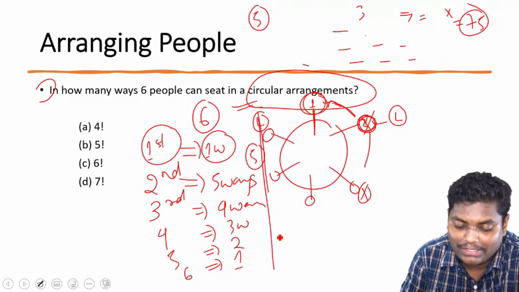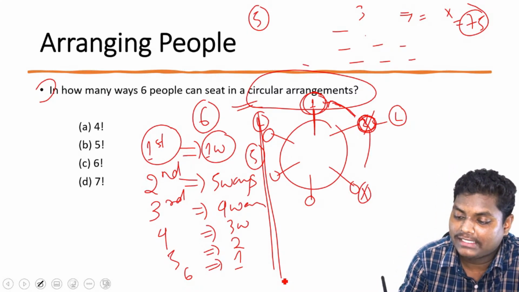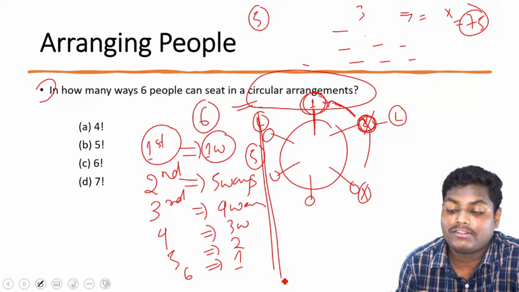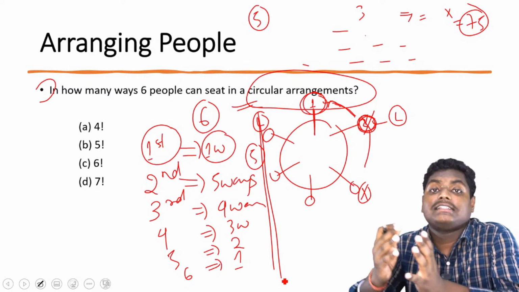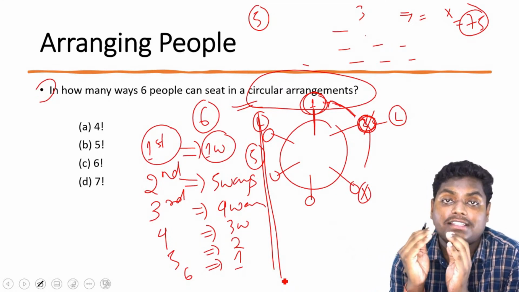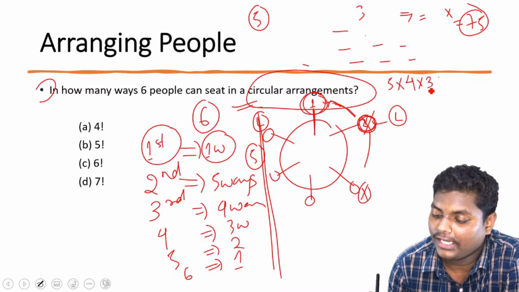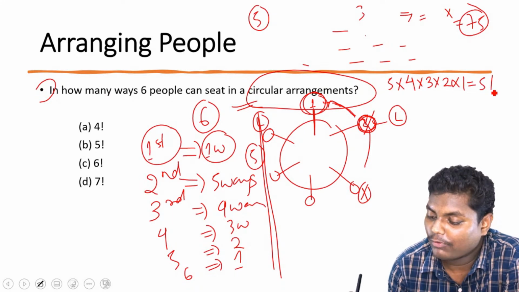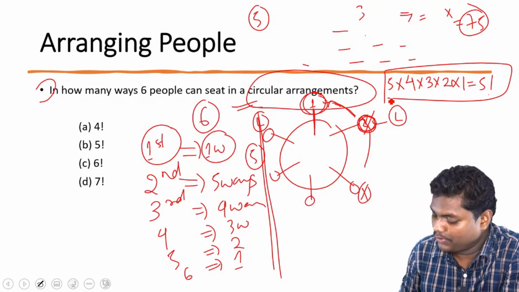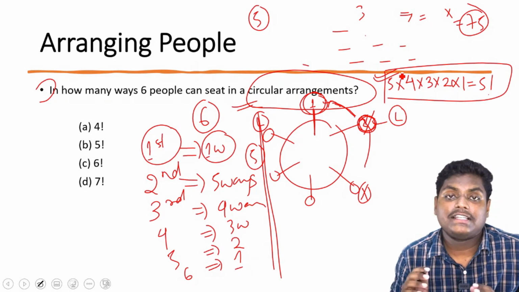So what we have done, we have got here 5. I'm writing this above so that if all these cases are and, we need to multiply. First position is coming here and the second will come and the third will come, so we'll be multiplying. So you see how this or and and is getting used. So this is 5 into 4 into 3 into 2 into 1. So what have we got? We have got here 5 factorial. Great, Pallavi. So Pallavi is saying 5 factorial. Great. Is this clear? 5 factorial.